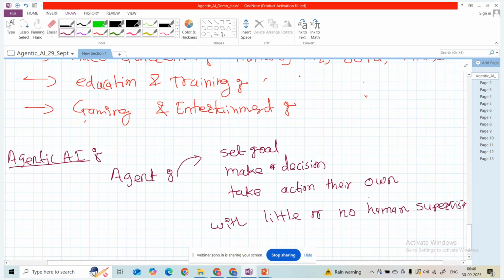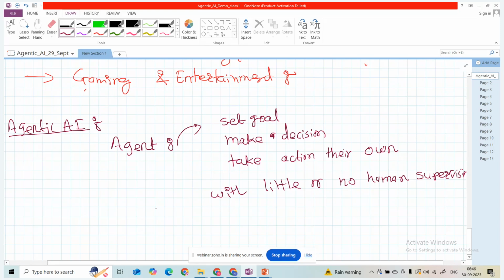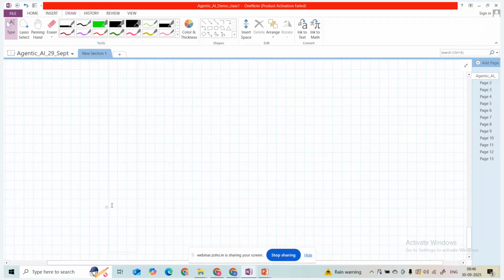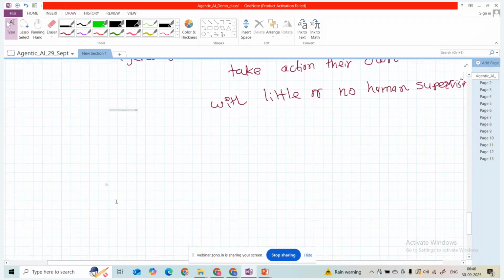the questions or follow the instruction. But in agentic AI, it will plan. It will follow steps, planning step by step to achieve the goal.